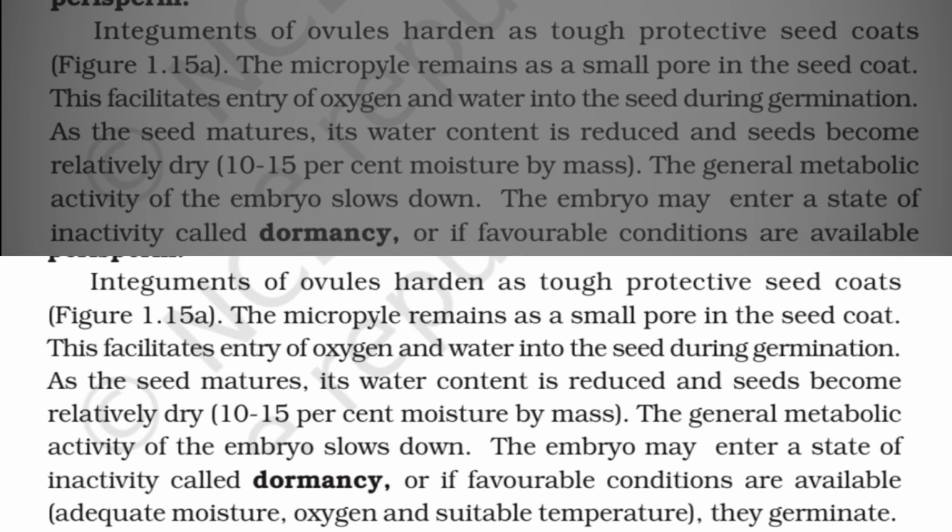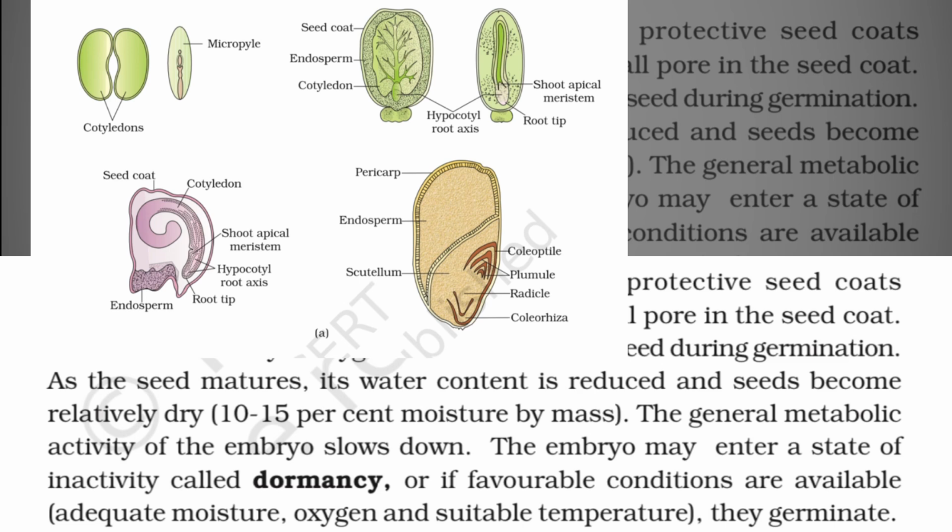Occasionally, in some seeds such as black pepper and beet, remnants of nucellus are also persistent. This residual, persistent nucellus is the perisperm. Integuments of ovules harden as tough protective seed coats. The micropyle remains as a small pore in the seed coat. This facilitates entry of oxygen and water into the seed during germination.